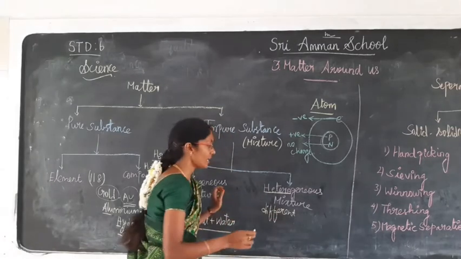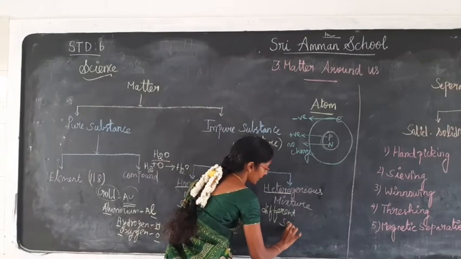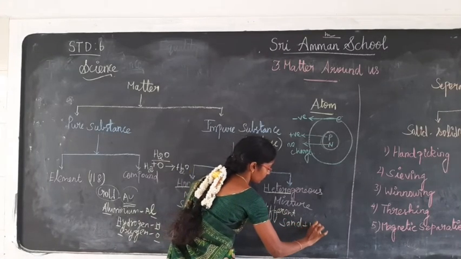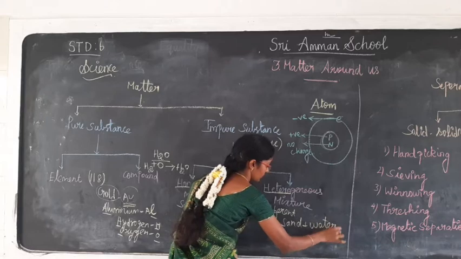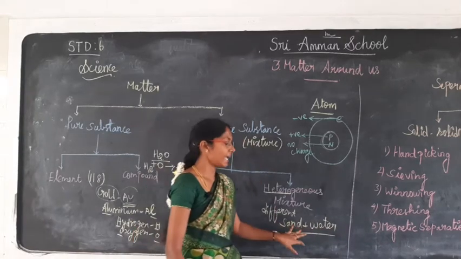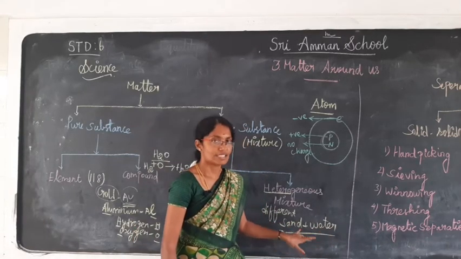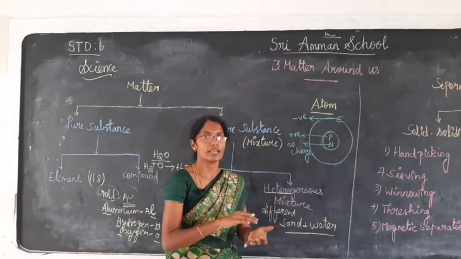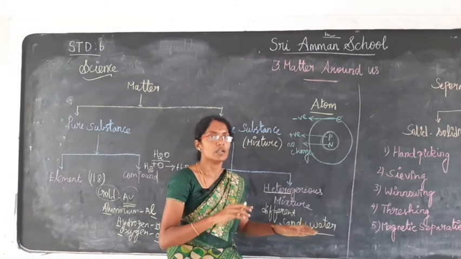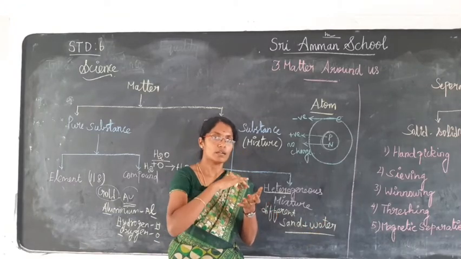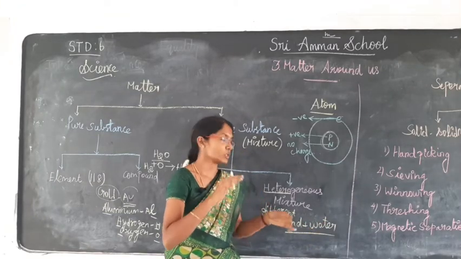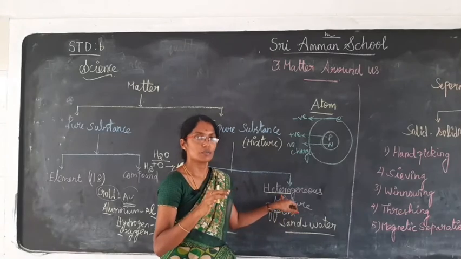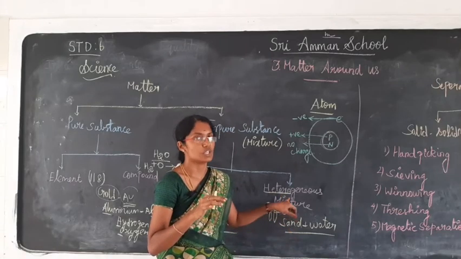Consider an example, sand and water. If we add sand to water, the sand will not mix well. The sand will deposit at the bottom and the water will float at the top of the sediment. That is an example of heterogeneous mixture.